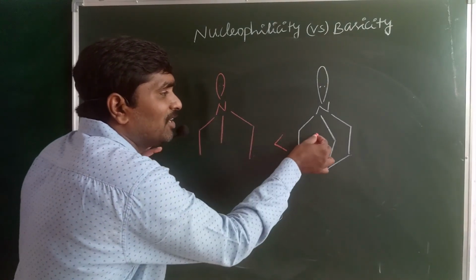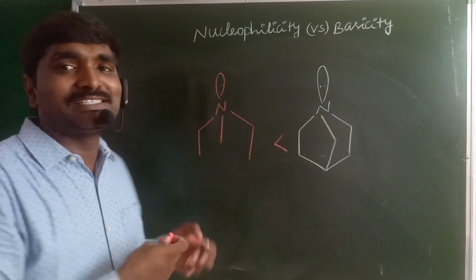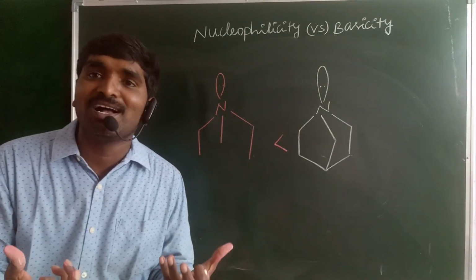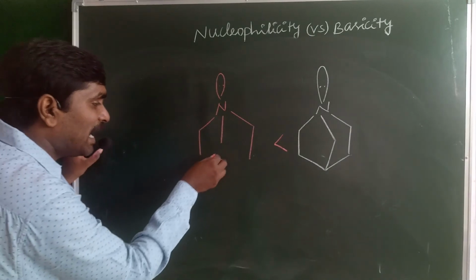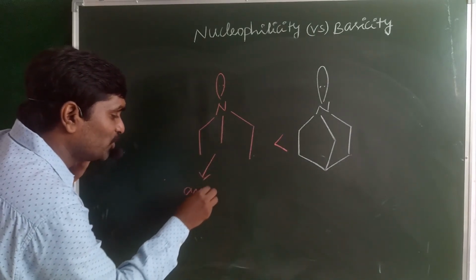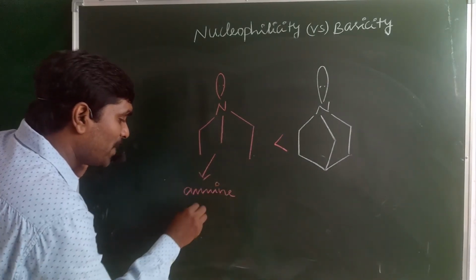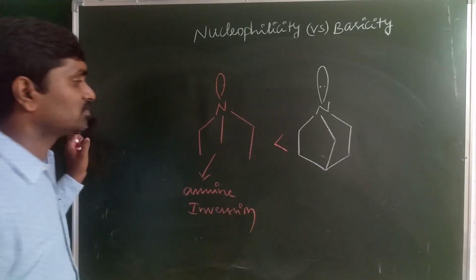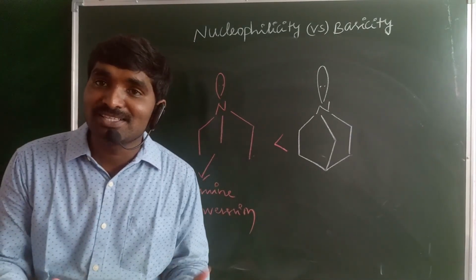The second one is more basic in nature. Why? Because in the first, amine inversion is possible.